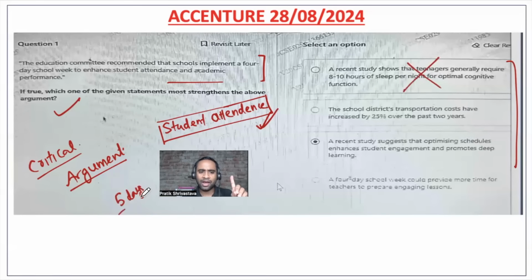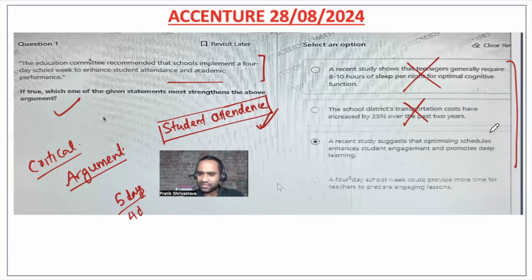Now they're going to make it 4 days. The school district transportation costs have increased. So transportation is not a valid reason, because they wanted attendance and very good academic performance, so they're not worried about the cost and all those things. They have not talked about that.